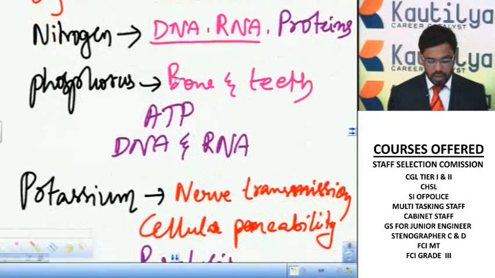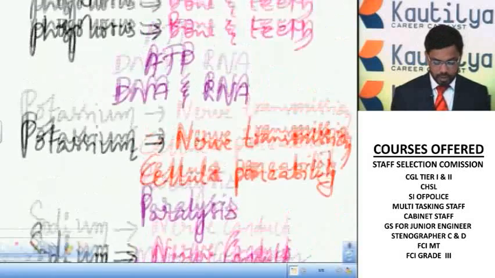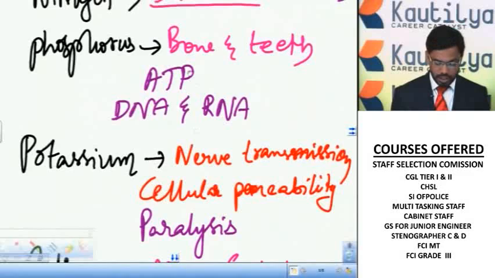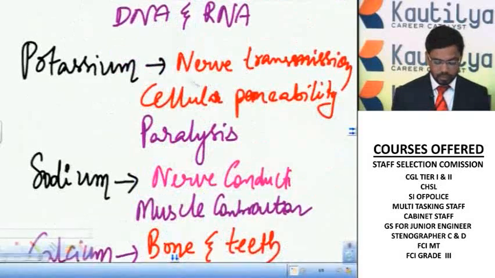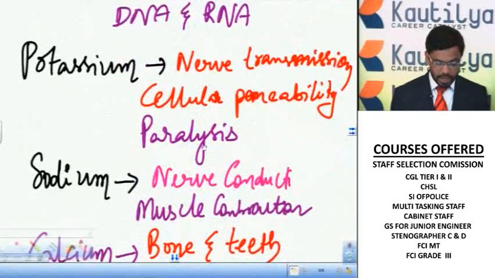Nitrogen is a component of nucleic acids like DNA and RNA. The nitrogen is also a component of proteins and amino acids. And phosphorus is a component of bone and teeth. It is useful for bone and teeth formation. It is also a main component of the energy currency, that is ATP, adenosine triphosphate. It is also a structural component of nucleic acids, DNA and RNA.